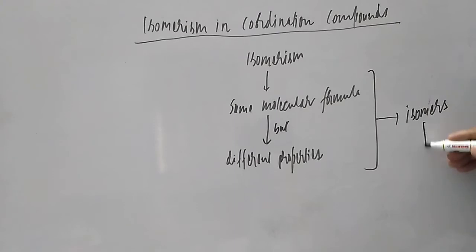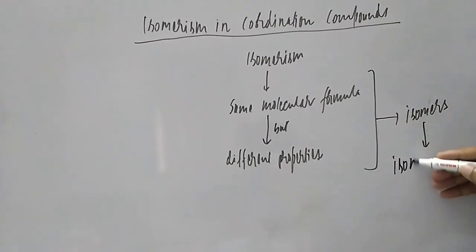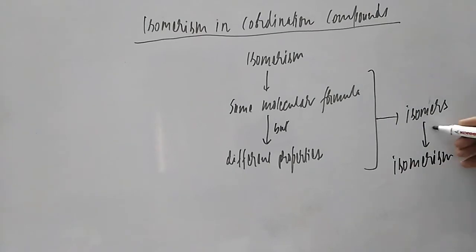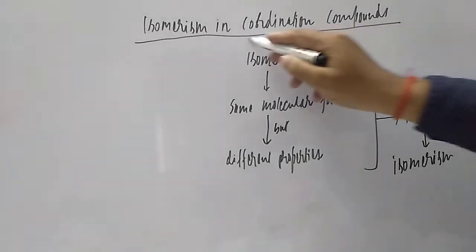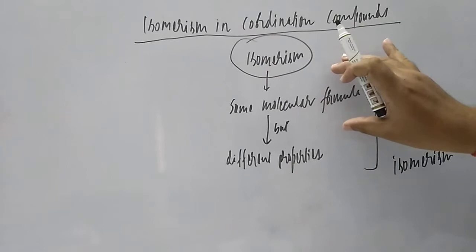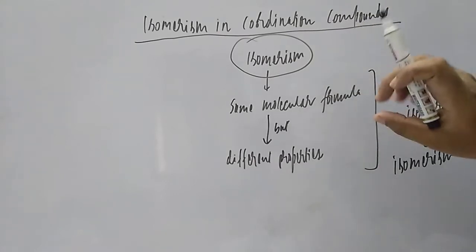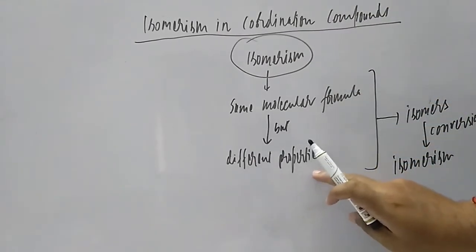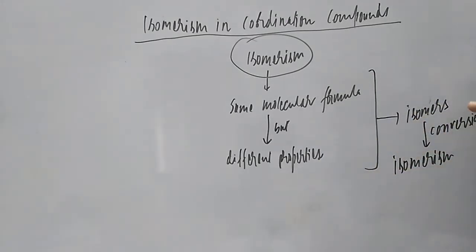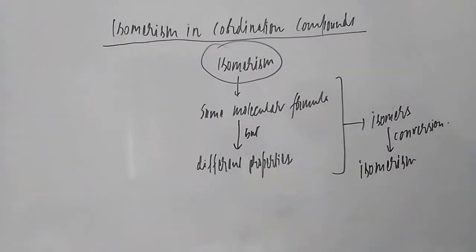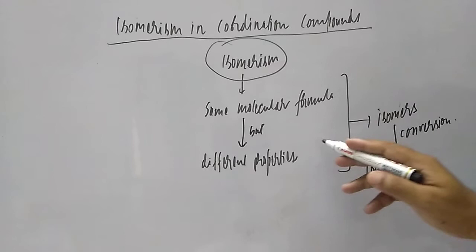Since they are isomers, maybe more than one, two, three, the conversion from one form to another form of the isomers is known as isomerism. So again you have to understand the meaning of isomerism, student. If two or more than two compounds have the same molecular formula but different properties, they are known as isomers, and the process of conversion from one form to another form is known as isomerism.